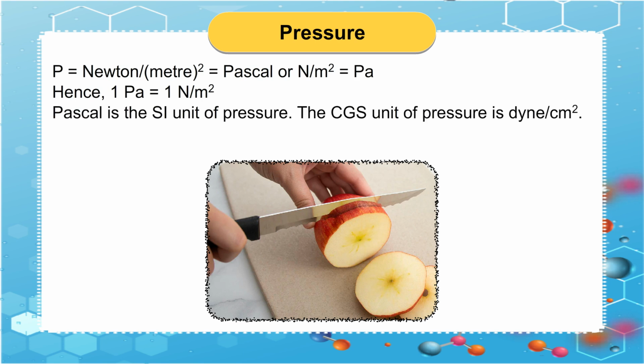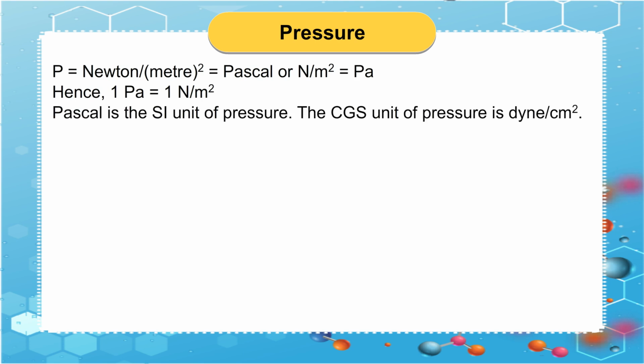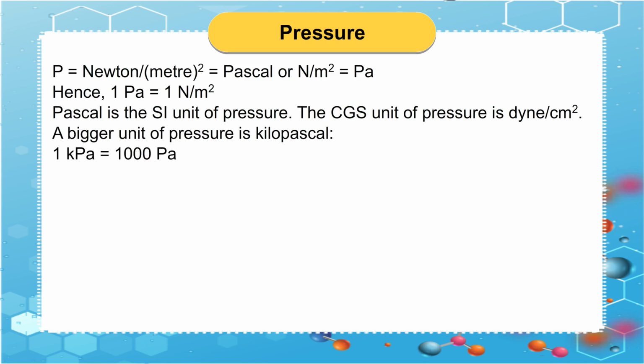Pascal is the SI unit of pressure. The CGS unit of pressure is dyne per centimeter raised to the power 2. A bigger unit of pressure is kilopascal. 1 kPa is equal to 1000 Pa.